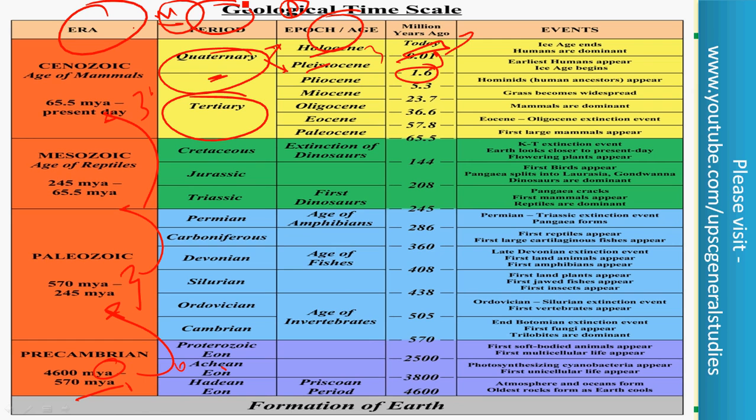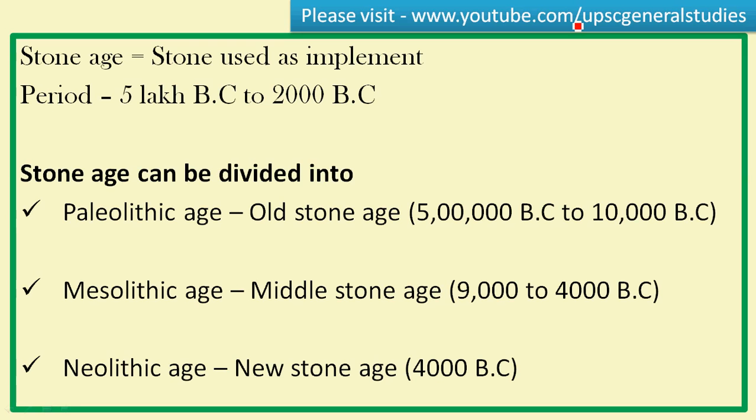I hope you have clarified your doubt. In the Pleistocene epoch, the earliest humans appear when the ice age begins. This time scale is also useful for your geography preparation, for physical geography. And now let's look at the Stone Age.